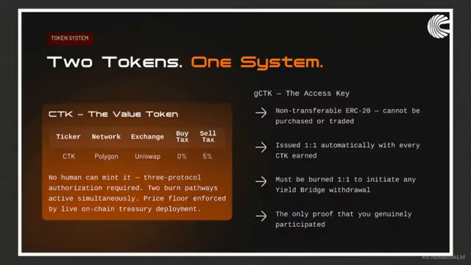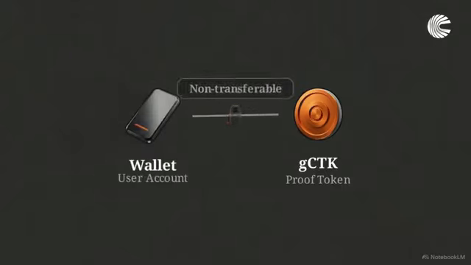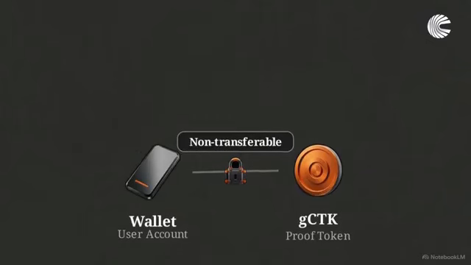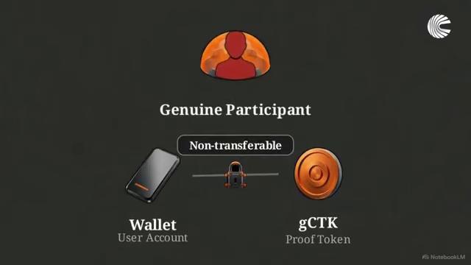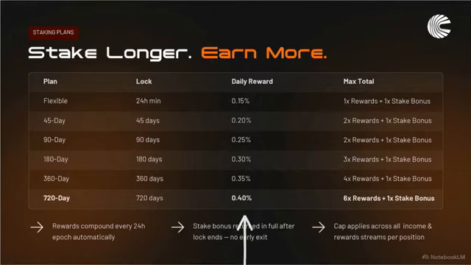The token system shown here defines how users participate. The architecture utilizes two distinct assets, CTK for market value and GCTK to verify your engagement. While CTK is the primary value token, GCTK is non-transferable. It acts as an on-chain proof that you are a genuine participant in the ecosystem. This staking table illustrates the incentive structure. Users who lock their CTK into the protocol for extended periods are rewarded with higher daily percentages, allowing the AI to work with a more stable capital base.